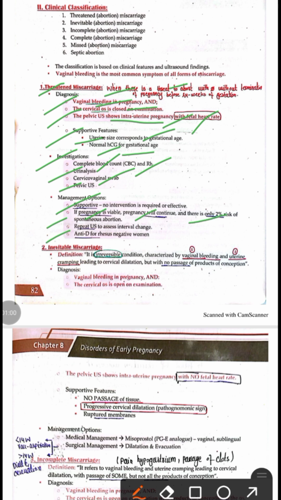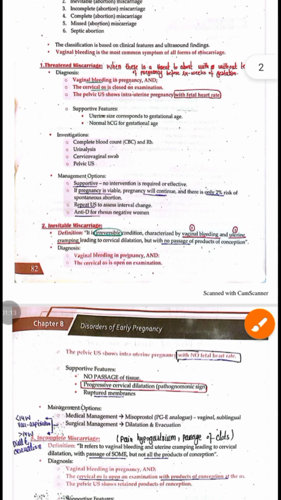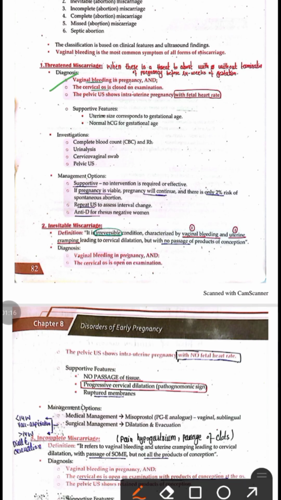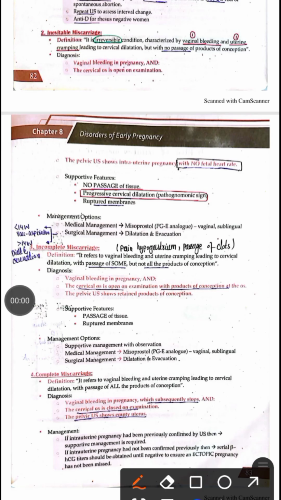We do repeated ultrasound to assess interval change, and if the woman is Rh negative, we give the patient anti-D immunoglobulin. So in threatened abortion, there is initially vaginal bleeding in early pregnancy, the cervical os is closed, the ultrasound shows intrauterine pregnancy with a fetal heart rate, the uterine size corresponds to the period of gestation, and the management is supportive.